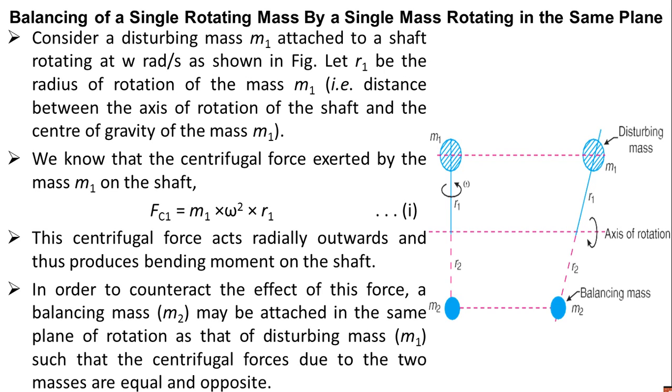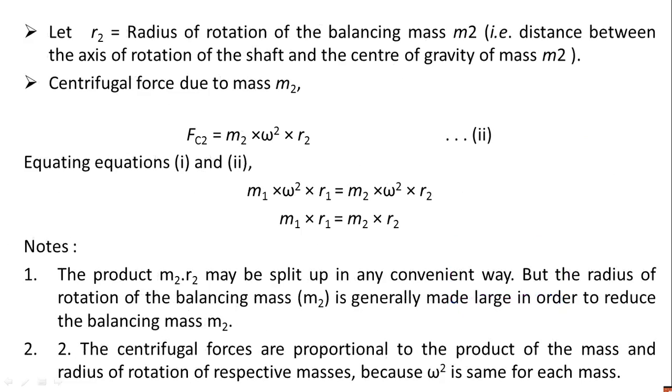And in order to counteract the effect of this force, a balancing mass m2 may be attached in the same plane of rotation as the disturbing mass m1. In the same way, you can see the dotted part at the lower side. At the same level, an extra counterbalance mass m2 can be added, in the same plane of rotation as the disturbing mass m1, such that the centrifugal forces due to the two masses are equal and opposite.